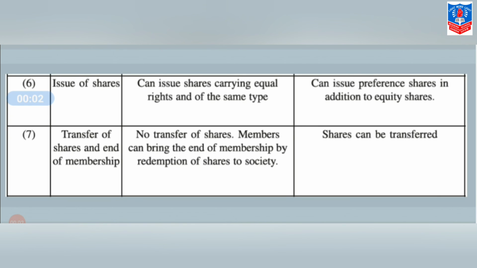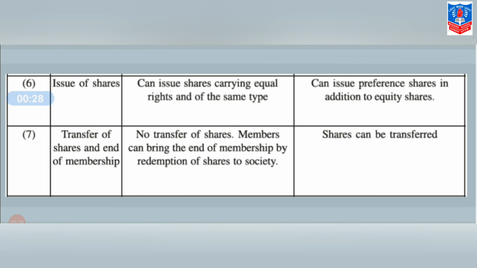Sixth point of difference, that is issue of shares. Cooperative society can issue shares carrying equal rights and of the same type, while company can issue preference shares in addition to equity shares.